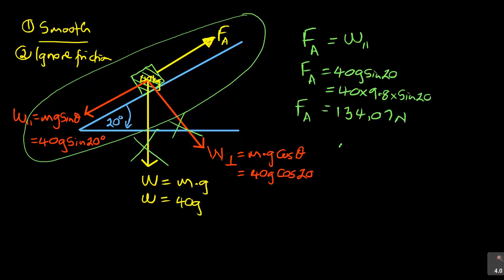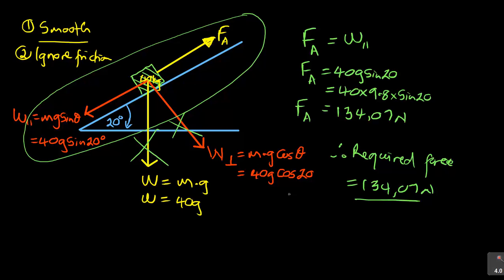So here you can say therefore required force is equal to, sorry, my writing guys sometimes is bad. Required force is 134,07 newtons. That's the force required to pull this kind of object up the inclined plane. So that's what they mean when they talk of that. So that is to 2 decimal places in this case.